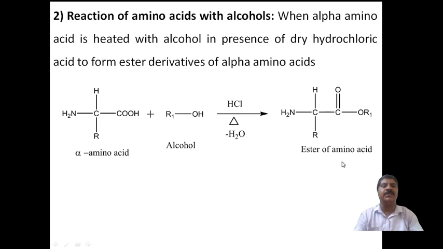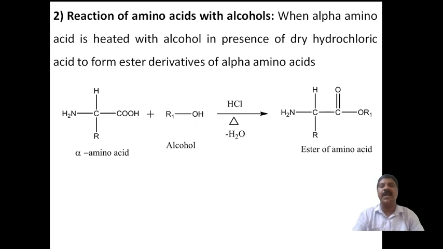Therefore, the ester derivative of the amino acid is the product. So what is meant by esterification of amino acid? It means that when an alpha amino acid is heated with alcohol in the presence of dry hydrochloric acid, instead of H2SO4, you have to use dry hydrochloric acid, to form an ester.